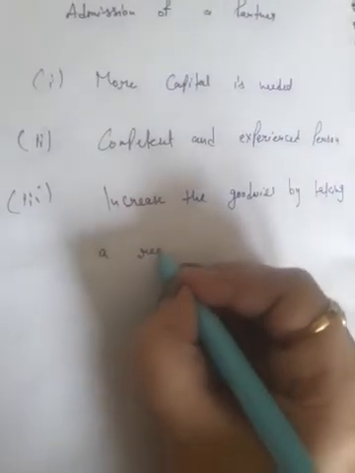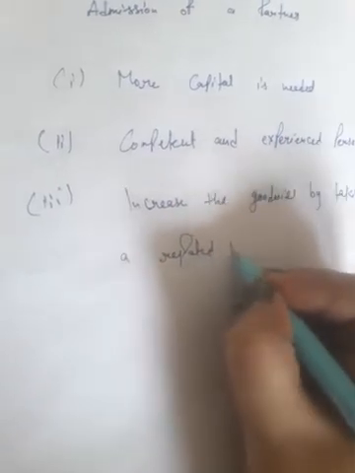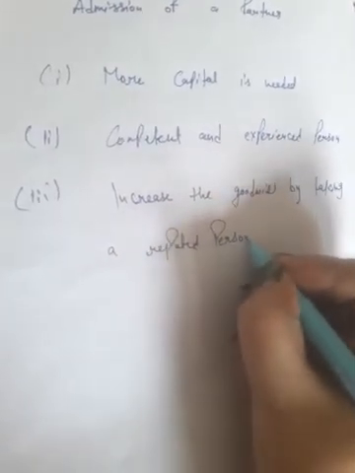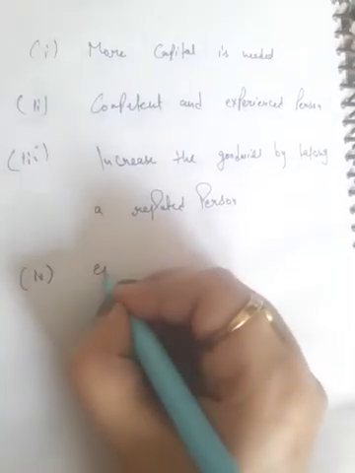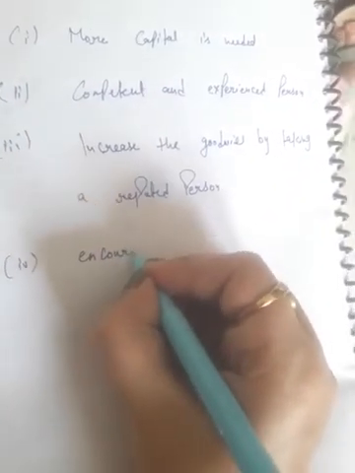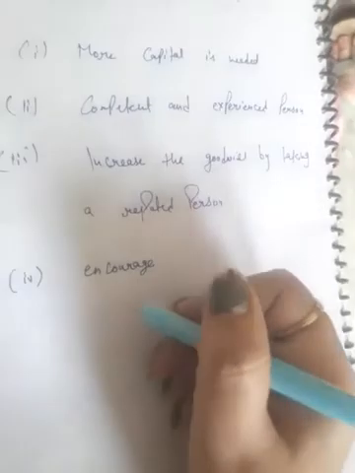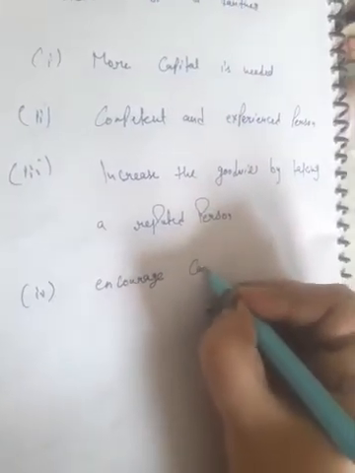Now the last reason: if they want to encourage their previous employees, they can appoint their employees as partners.